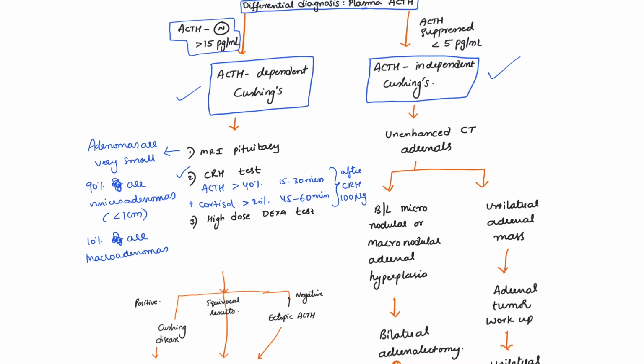Okay, the other test we can use is the high dose dexamethasone suppression test, in which 2 mg dexamethasone is given to the patient 6 hourly for 2 days. Then if the cortisol is more than 50% suppressed, it is considered a positive test.